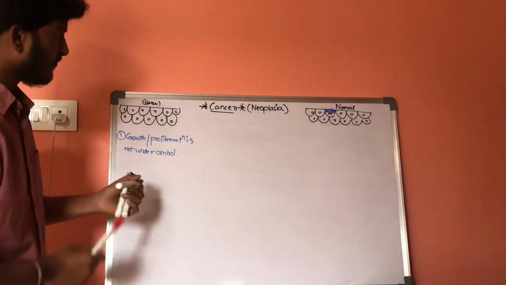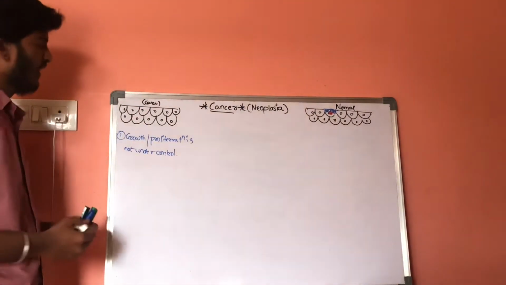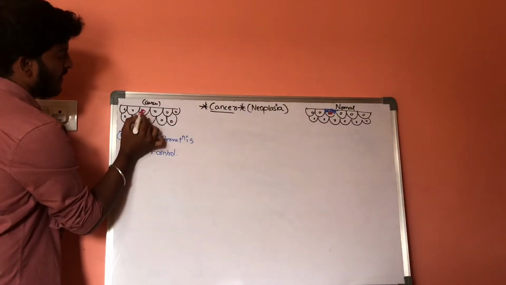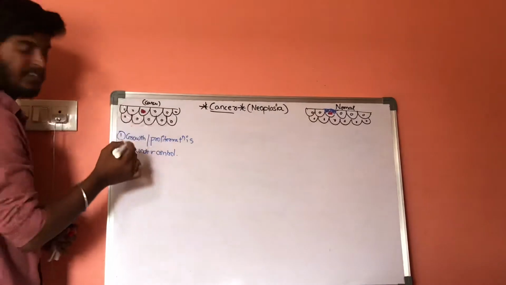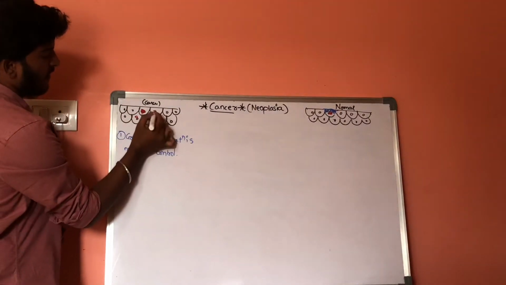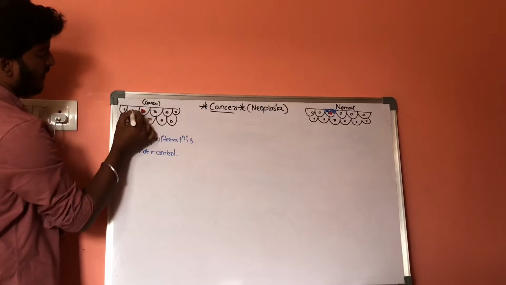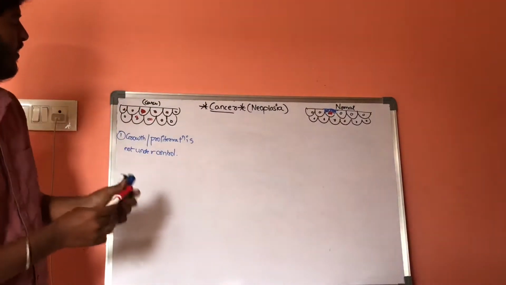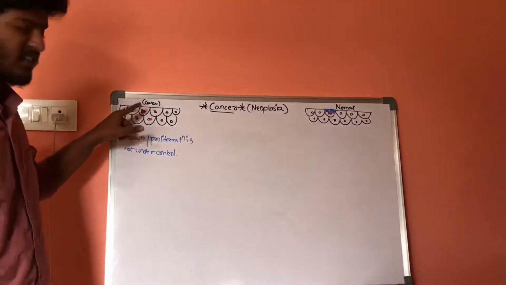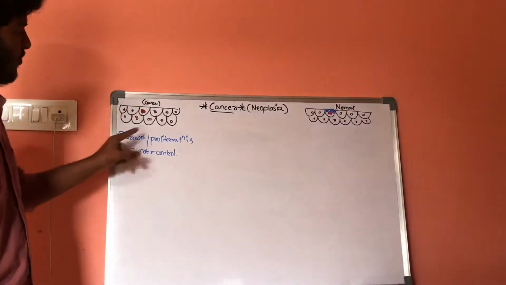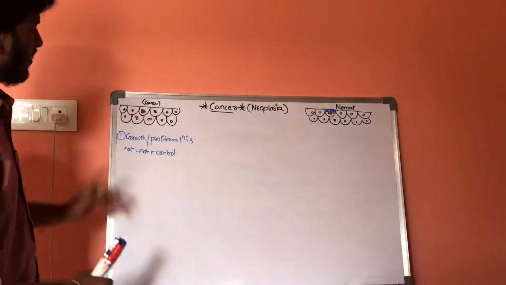Whereas in case of a cancer cell, if one cell is damaged, they have the capacity to proliferate to other cells. They do not end at this stage at one cell only. They have the capacity to move from one cell to another cell. In this way, the growth and proliferation is not under control.